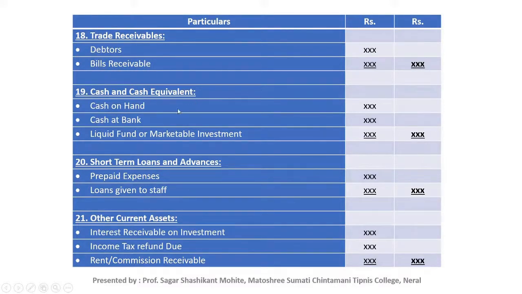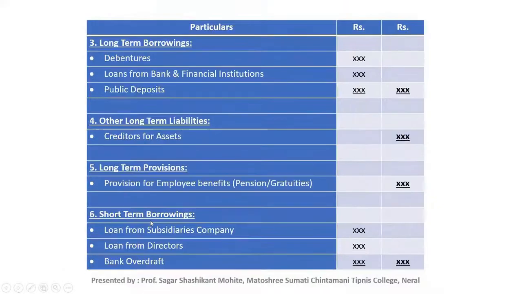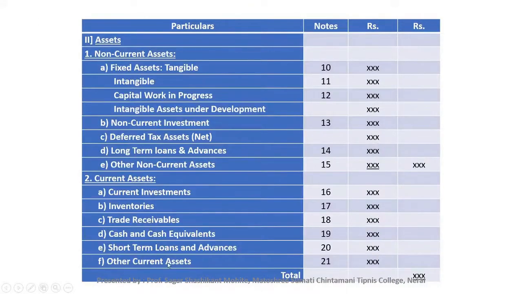Next, cash and cash equivalent. It includes cash on hand, cash at bank, liquid fund or marketable investment. Next, short term loans and advances. It includes prepaid expenses, loans given to staff, which is for the period of less than 12 months. Other current asset includes interest receivable on investment, income tax refund due, rent and commission receivable. These points are related to assets. Other current asset, note number 21.